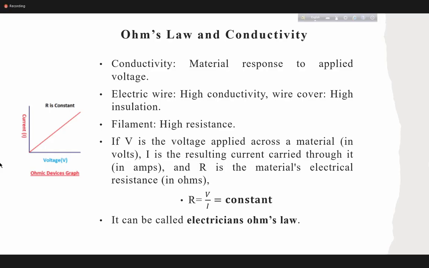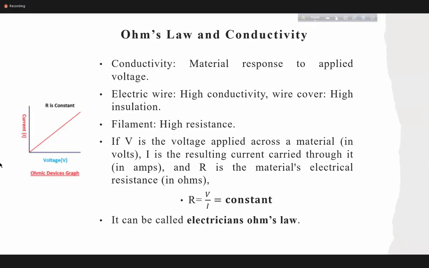Again, if you think about the filament of the bulb, do they have low resistance or high resistance? Very high resistance. High resistance generates heat. Yes, so high resistance results in generation of heat. That means if we apply the current and we increase the current, then due to resistance, we get heat, and from heat we get light.